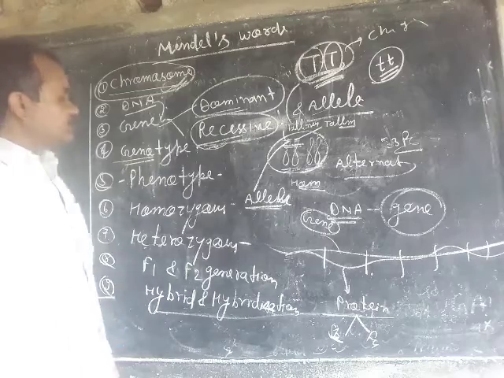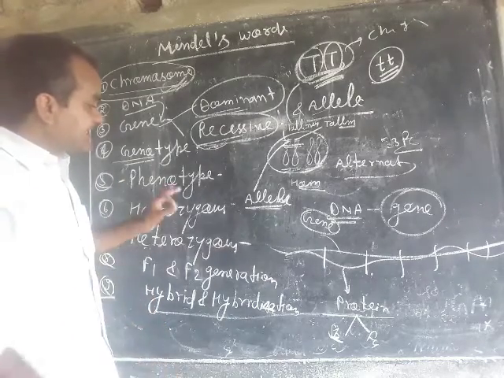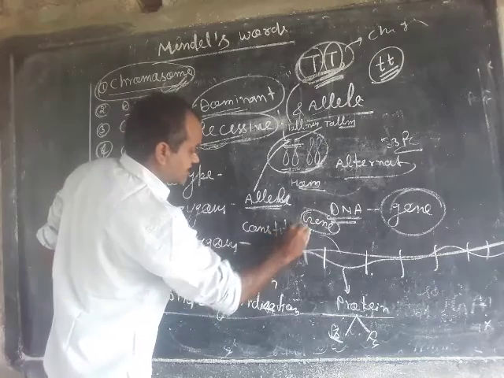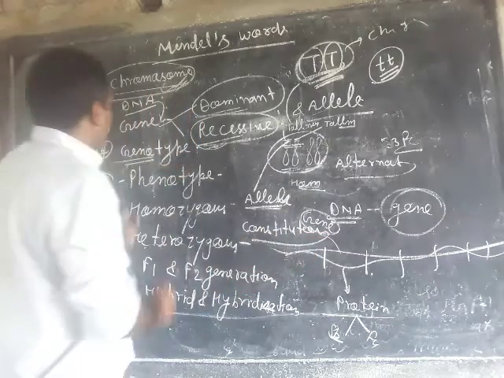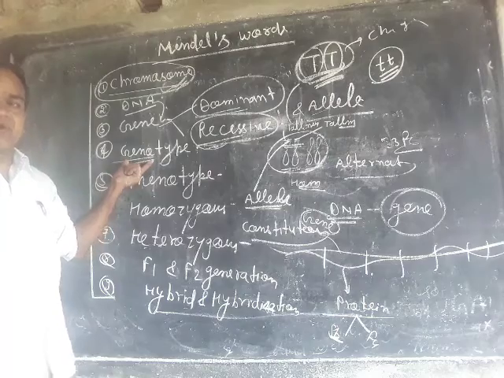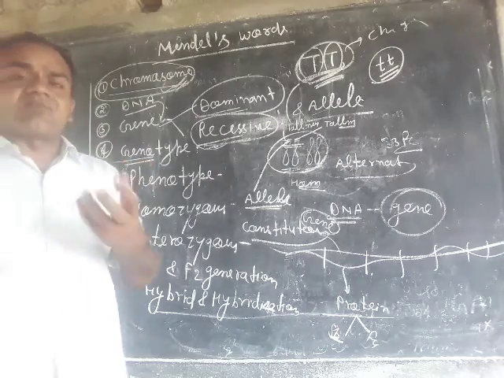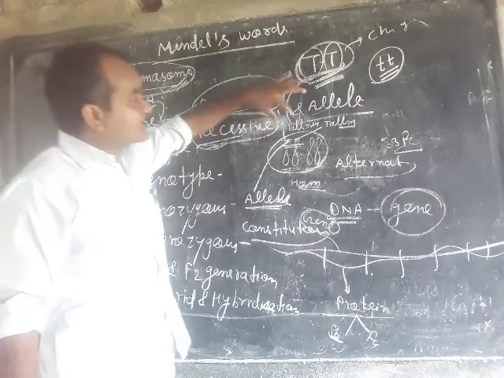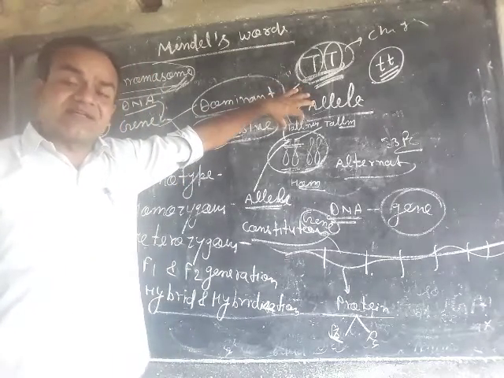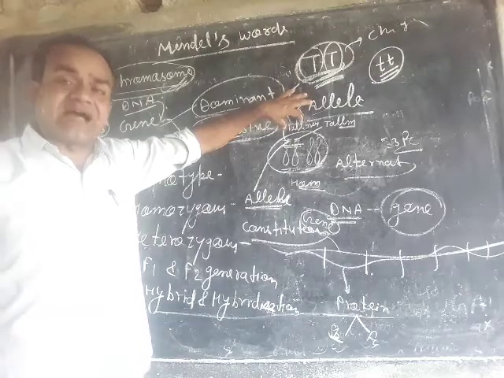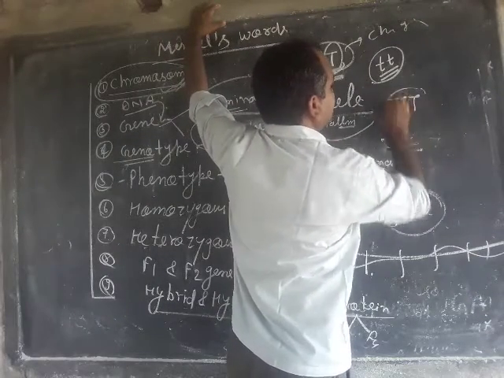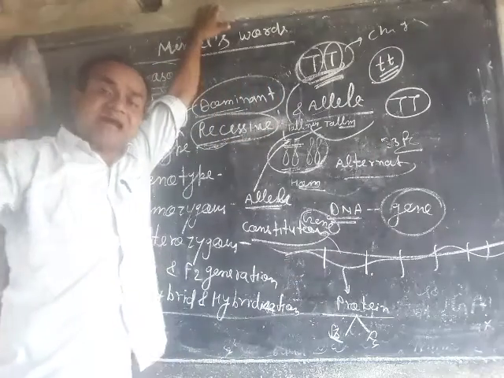Next, genotype. The genetic constitution or genic structure of an organism is known as genotype. Such as for tallness, what is the genotype of tallness? Then you will give the answer capital T. Capital T is a genotype for tallness.